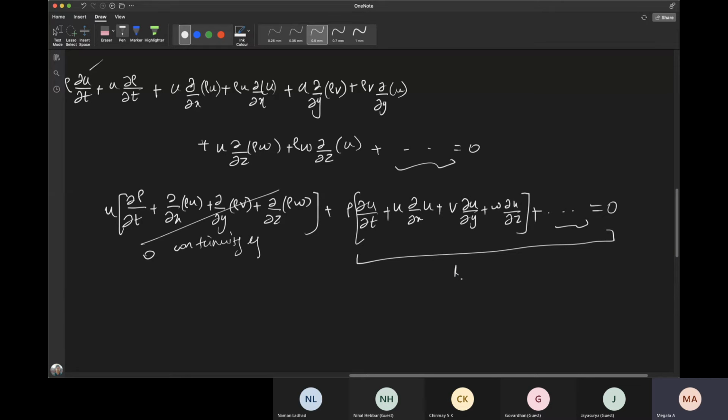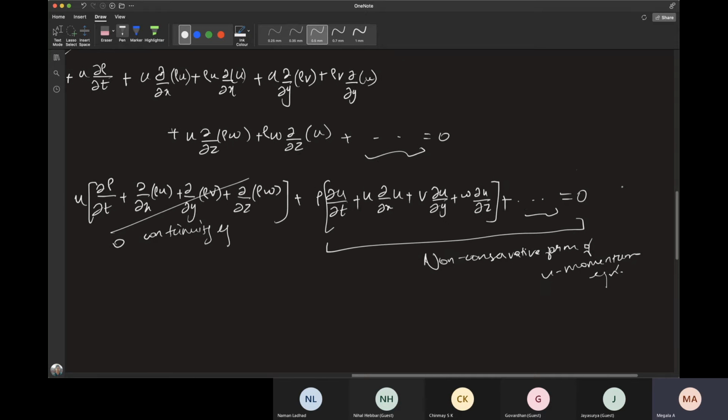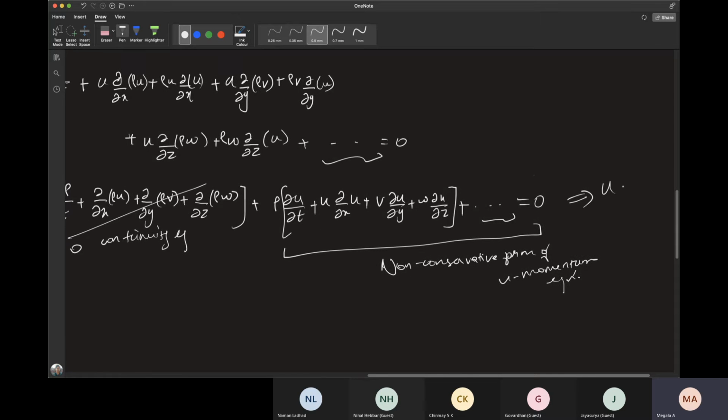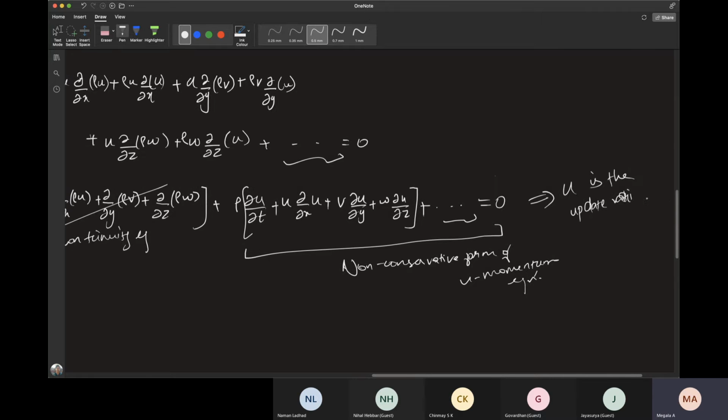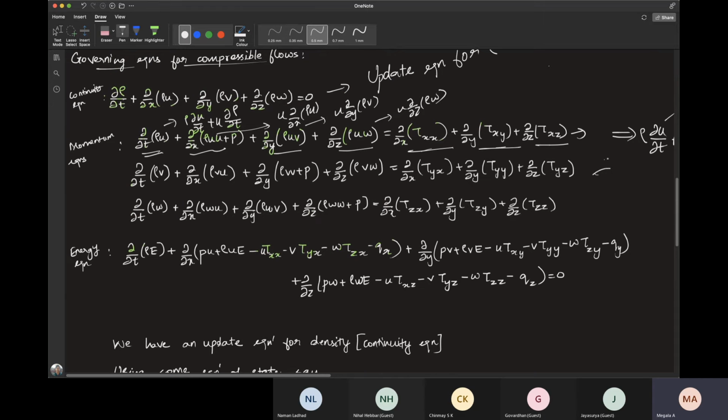So now this is the non-conservative form of U momentum equation. So from conservative form you can go to non-conservative form in this way. So now from the conservative form you can easily say that U will be the update equation. U is the update variable. U is a variable that gets updated using U momentum equation. So similarly, V gets updated using V momentum equation and W gets updated using W momentum equation.